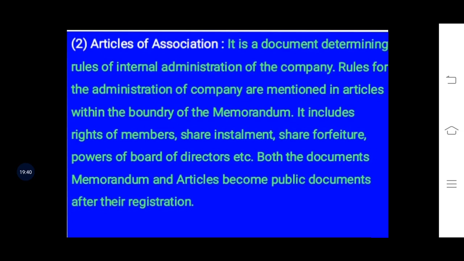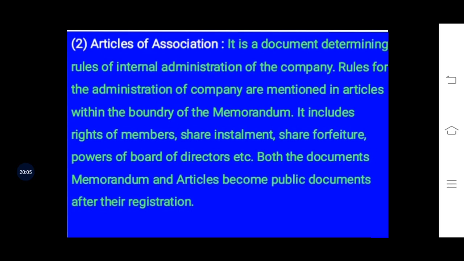That means the articles of association should follow the memorandum of association. It includes rights of members, share installments, share forfeiture, power of the board of directors, etc. Both the documents, memorandum and articles, become public documents after their registration.